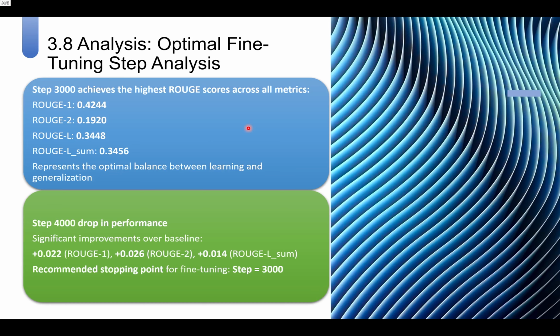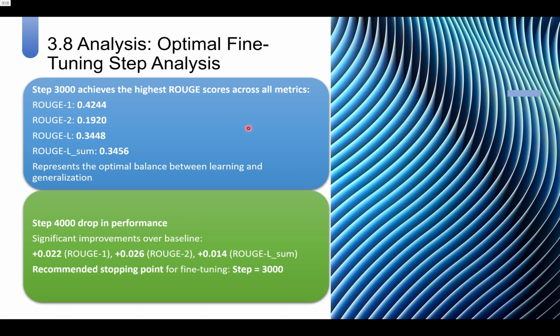This slide summarizes our analysis of fine-tuning steps. We found that step 3000 delivers the best Rouge scores across all metrics, including Rouge 1 at 0.4244, Rouge 2 at 0.1920, and Rouge L sum at 0.3456. This step appears to strike the optimal balance between learning and generalization.